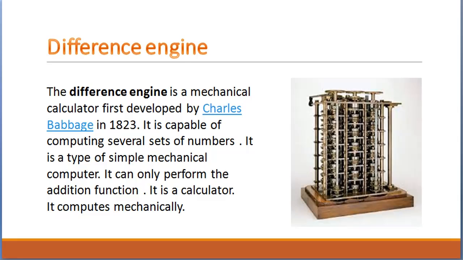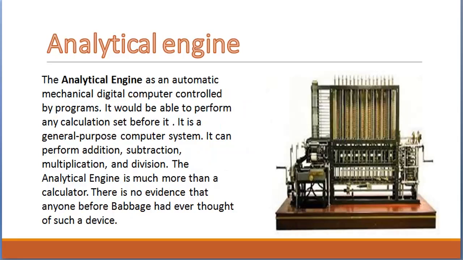Okay, the next one is the analytical engine. The analytical engine is an automatic mechanical digital computer controlled by program. So what is computer programming?